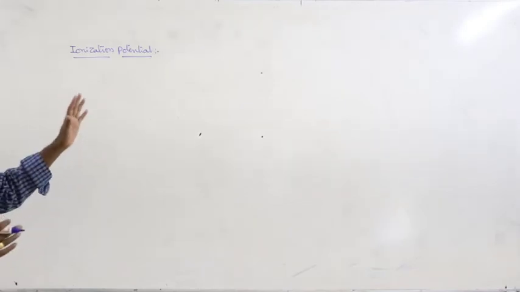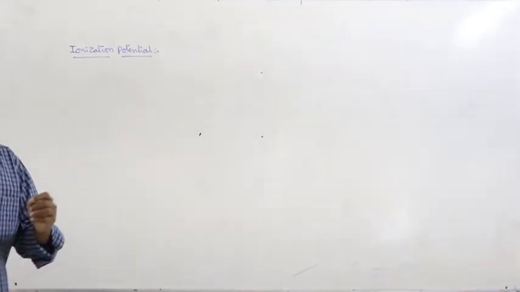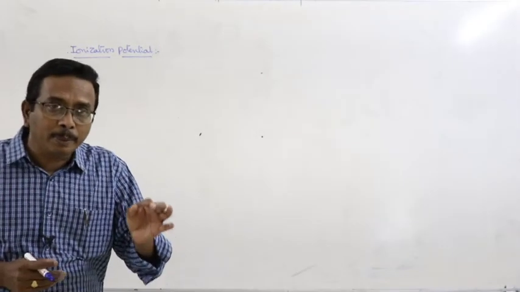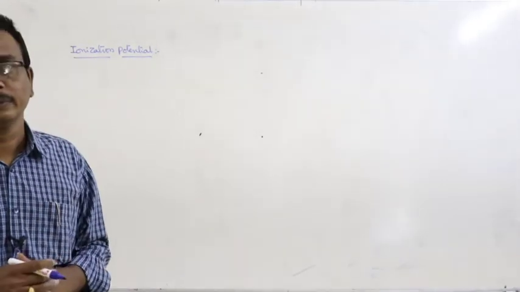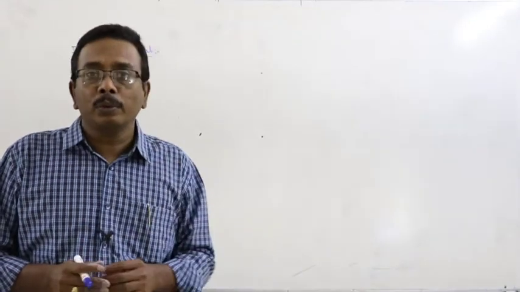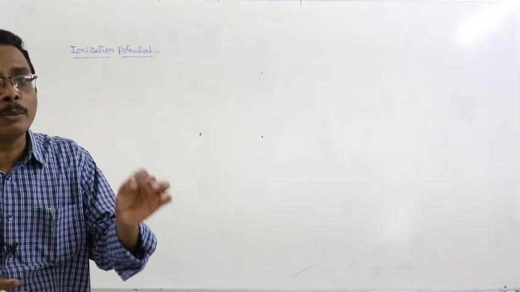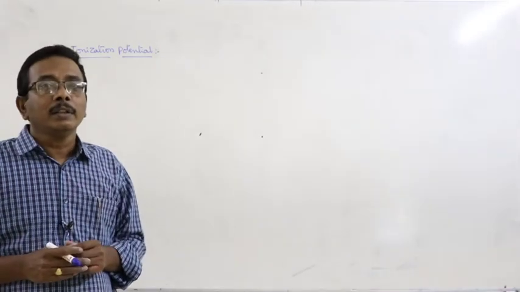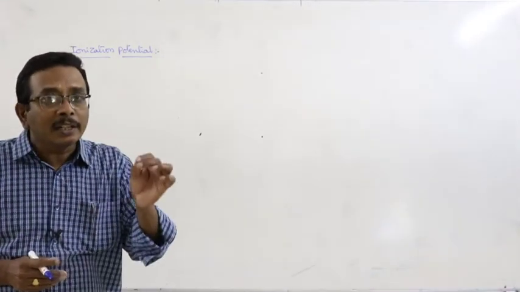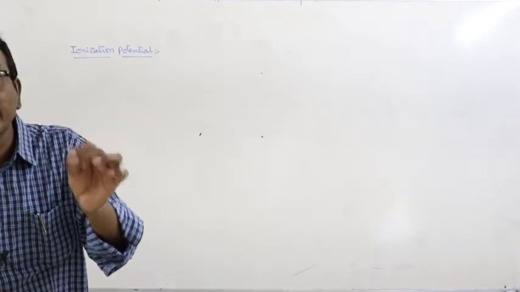What is ionization potential? Ionization potential may be defined as the amount of energy required to remove the most loosely held outermost electron from the nuclear attraction of a neutral gaseous atom in its ground state.